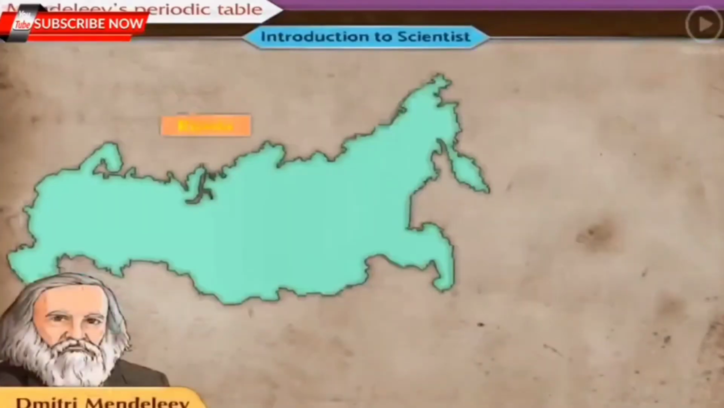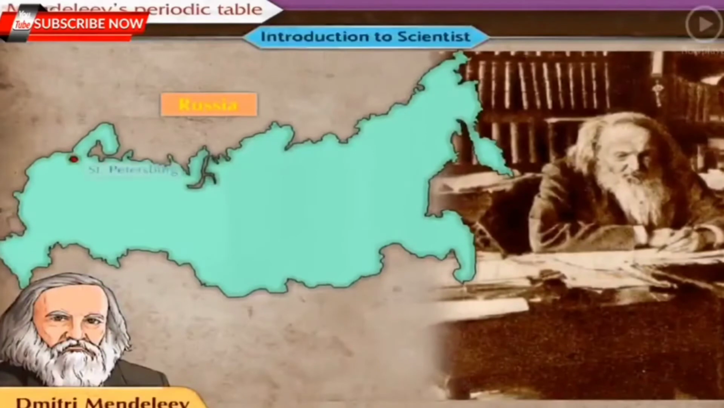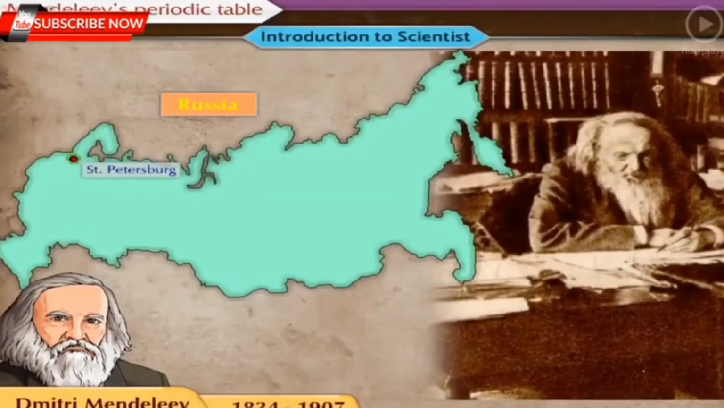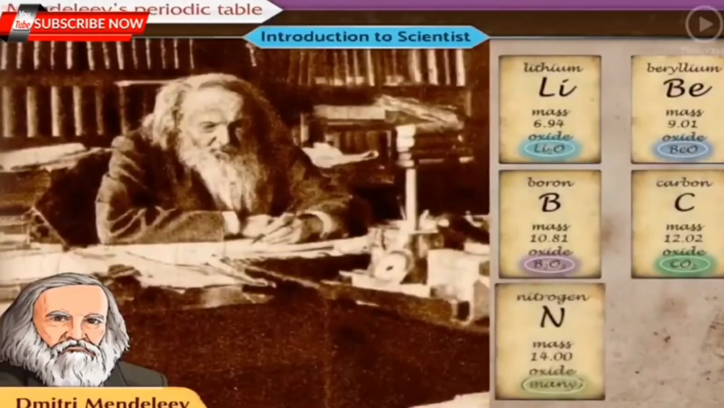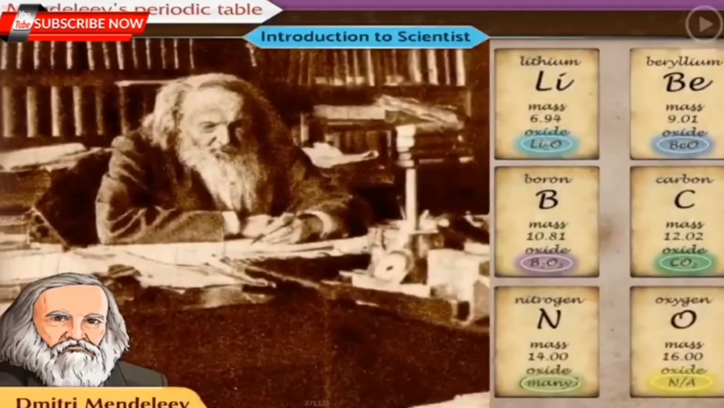Introduction to Scientist. Dmitry Mendeleev was a professor in St. Petersburg University during the period 1834 to 1907. He made separate cards for every known element showing its atomic mass and properties.